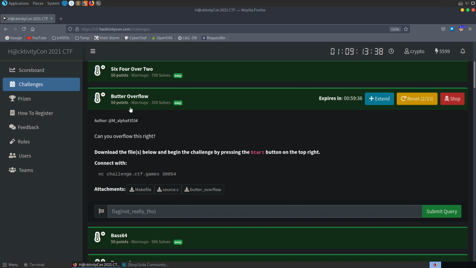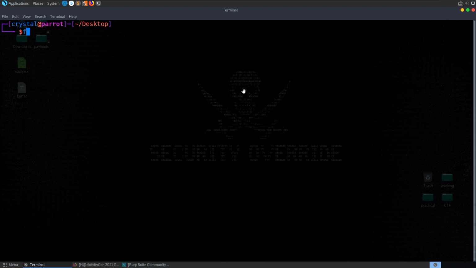The next challenge is called Butter Overflow. It's a warm-up challenge, and the description says, can you overflow this right? So we've got some files to download, source.c and butter overflow, and we've got a server to connect to as well. I've already downloaded these files and launched the server, so let's go and take a look at it.